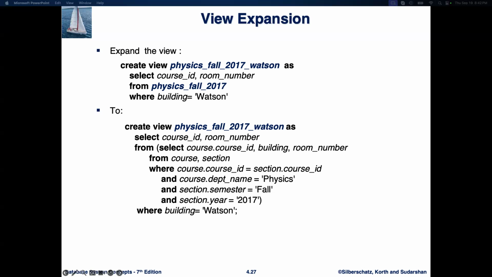Here we have nested the query that originally created physics_fall_2017 inside the view definition of physics_fall_2017_watson. This way, we are directly pulling the data we need from both the course and section tables without depending on another view. The inner query retrieves all physics courses from fall 2017, and then the outer query filters the data to only show courses that were held in the Watson building.